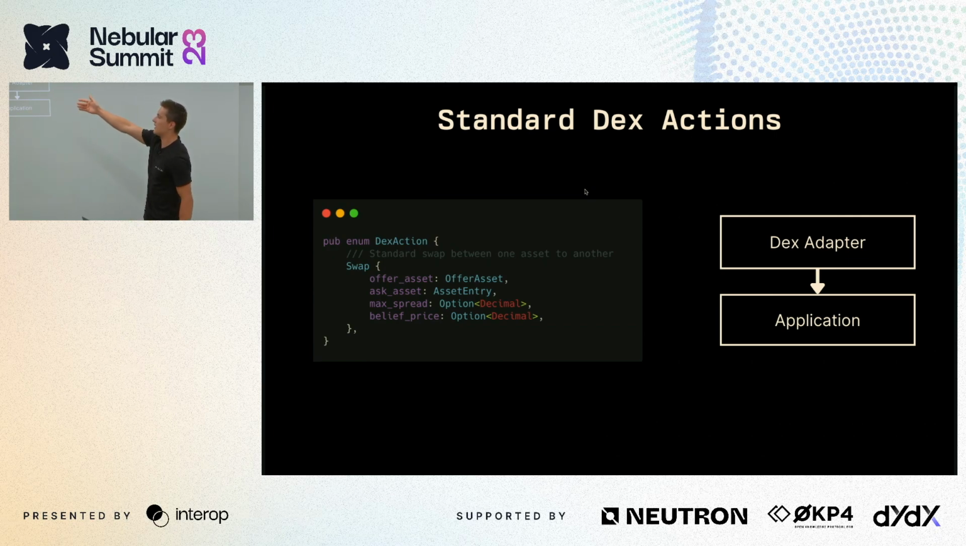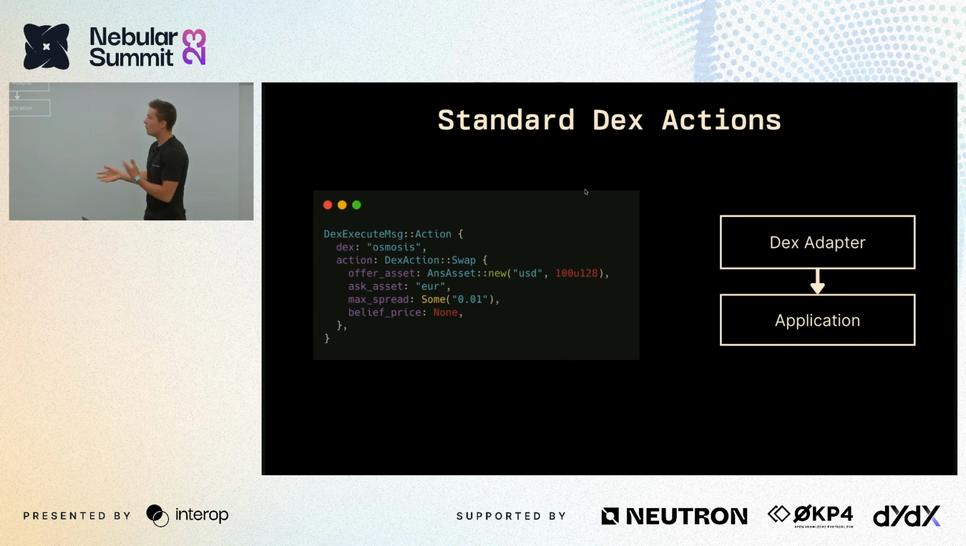And so we define a top-level struct for a DEX action where we can provide our offer and ask asset, as well as a possible max spread or belief price. And then when we want to execute this action on a given DEX on any given chain, we just provide the DEX by name and the action that we want to do. So here, we're swapping on Osmosis, we're swapping USD for euros, and we have a 1% maximum spread.